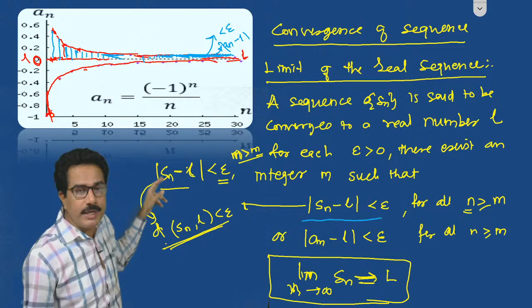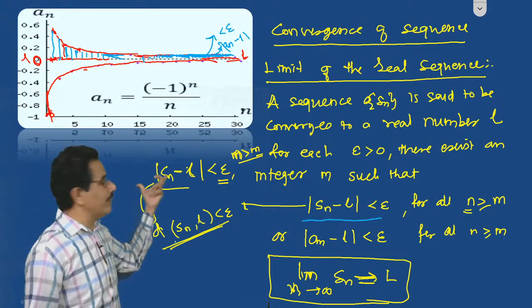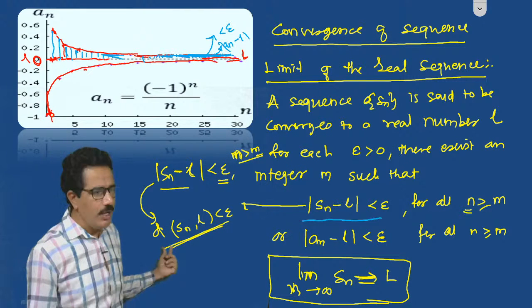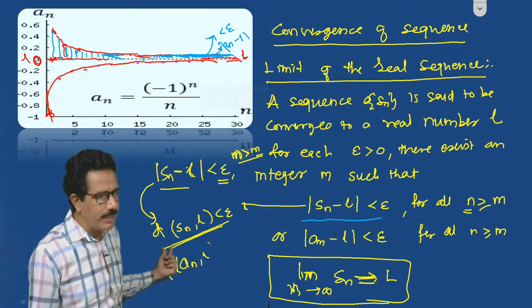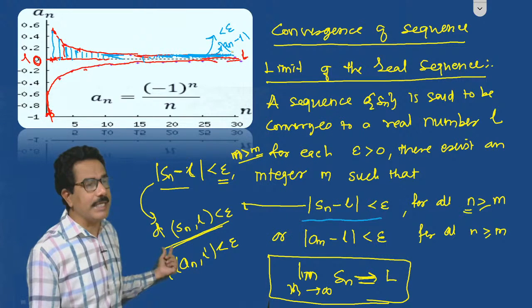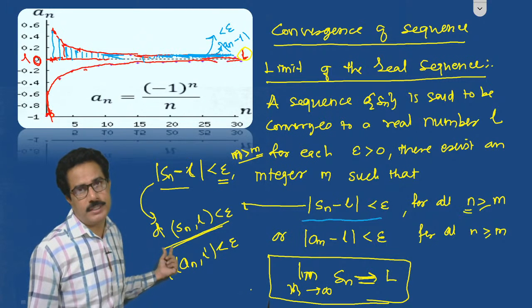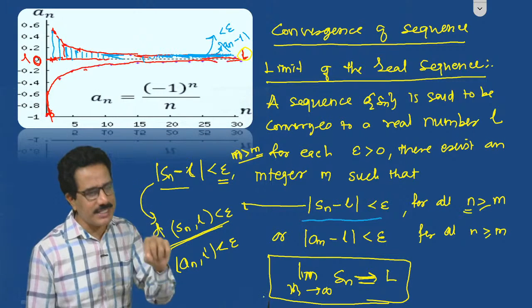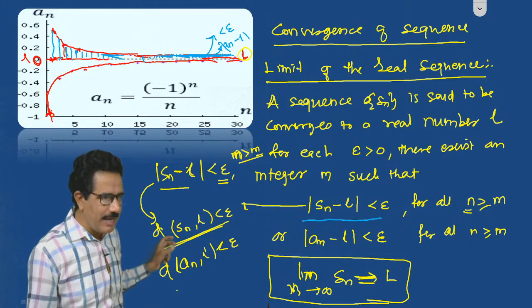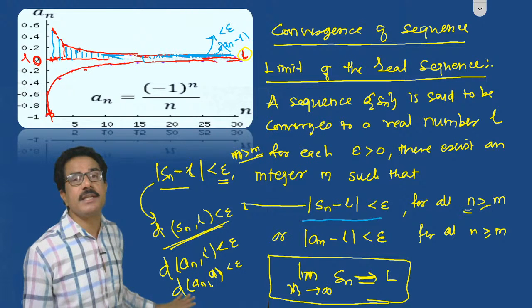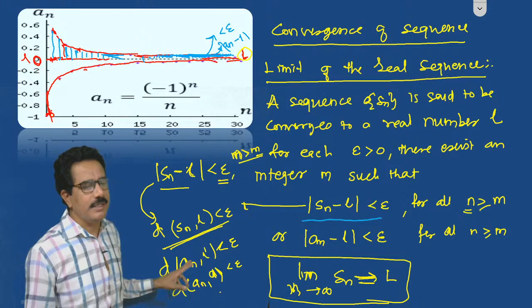Now our aim is to convert this definition into the form of a metric. That means we have to convert this modulus into the distance function. So we can write this in the metric form as distance of an comma L is less than epsilon. But here L was taken as the limit. For the limit we consider a, because we have to take a sphere and the center of the sphere. Generally the center is shown not as L but as a or x. So instead of L, take x. Then the new definition can be written as distance of an comma a is less than epsilon. Just take a instead of L, in the form of the center of the sphere. It can also be written in the form of x.